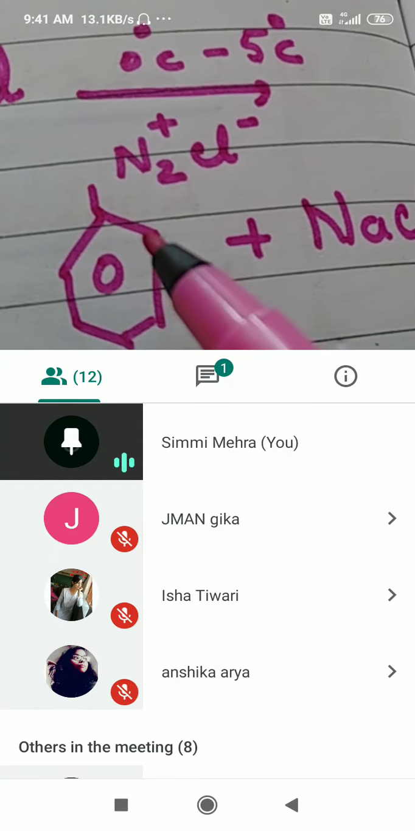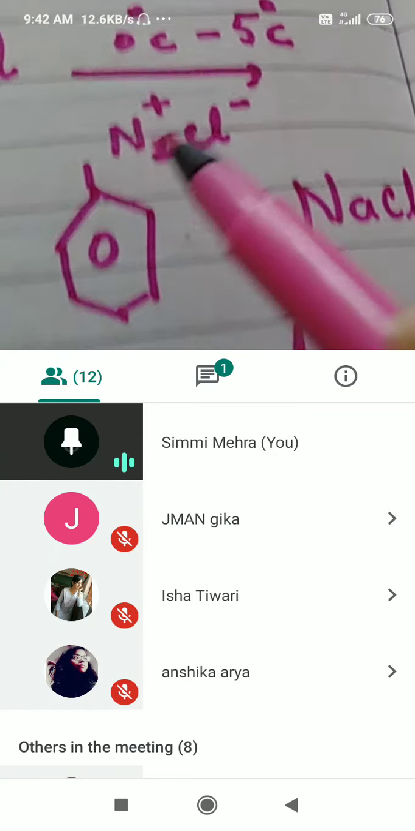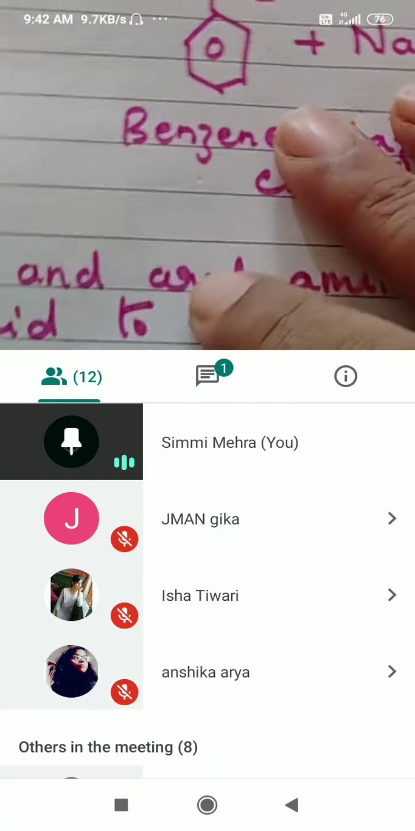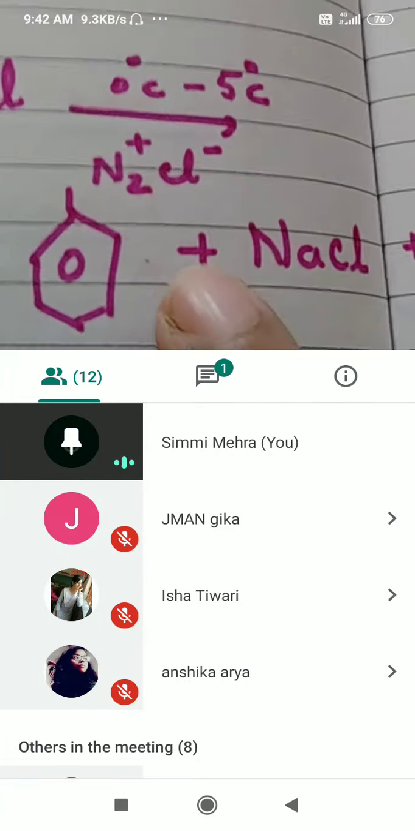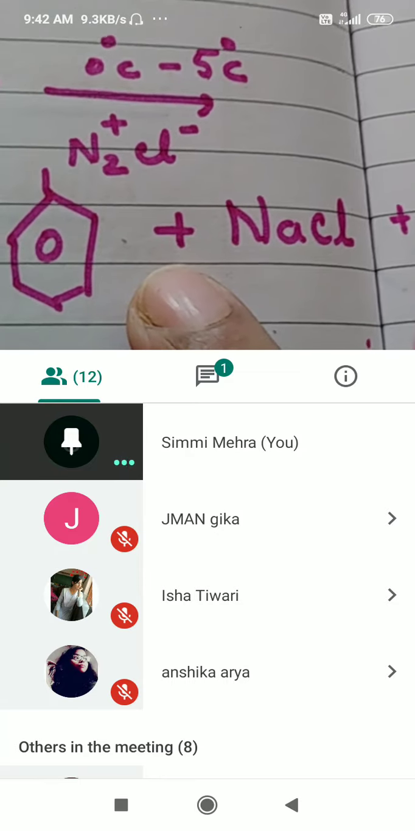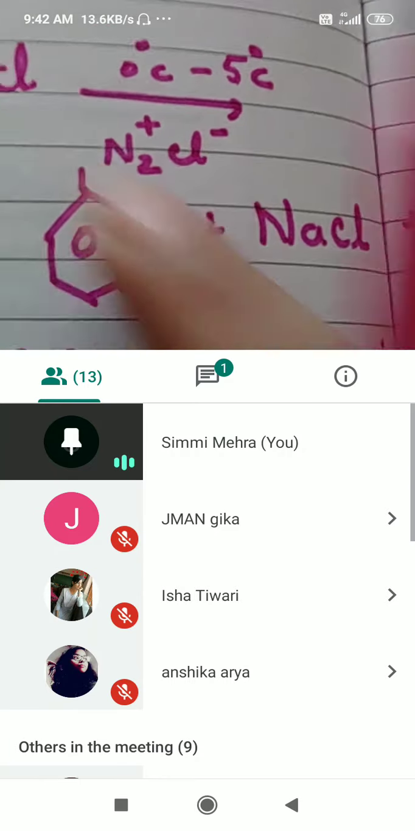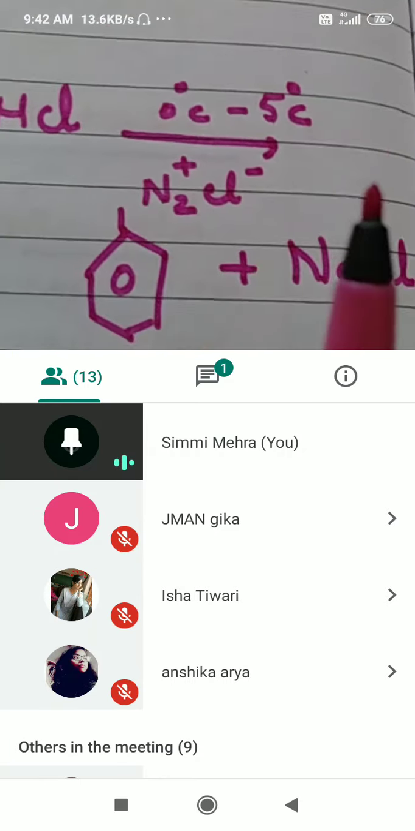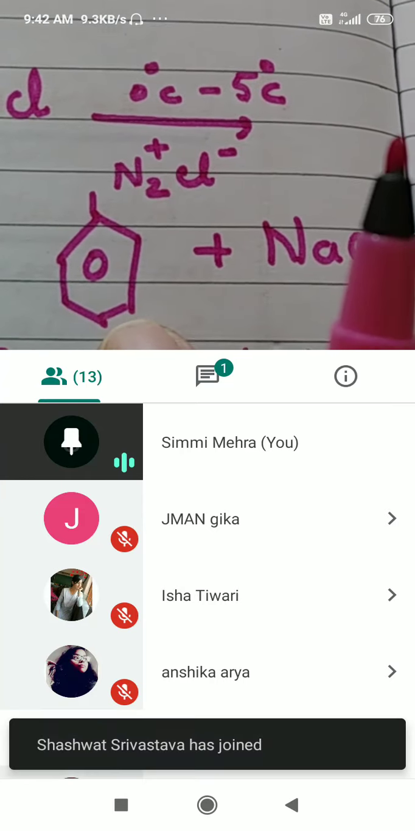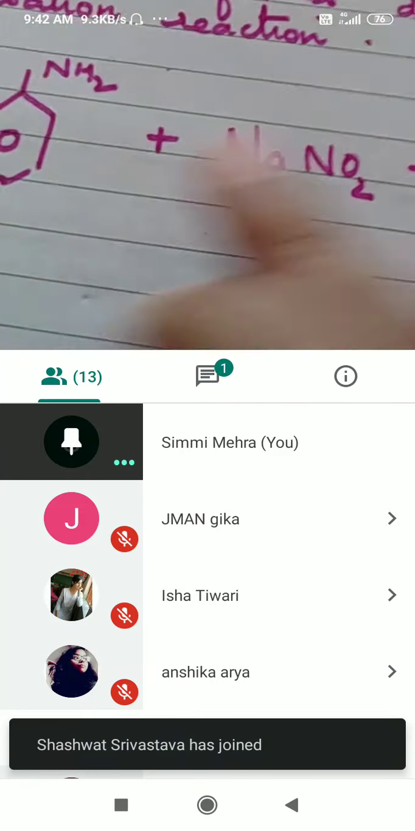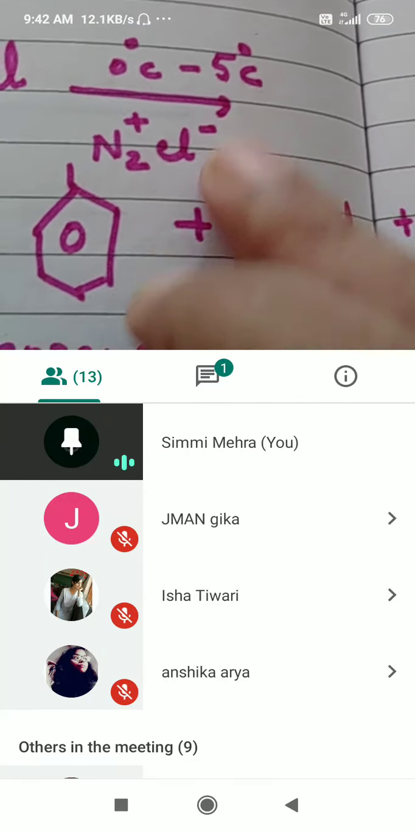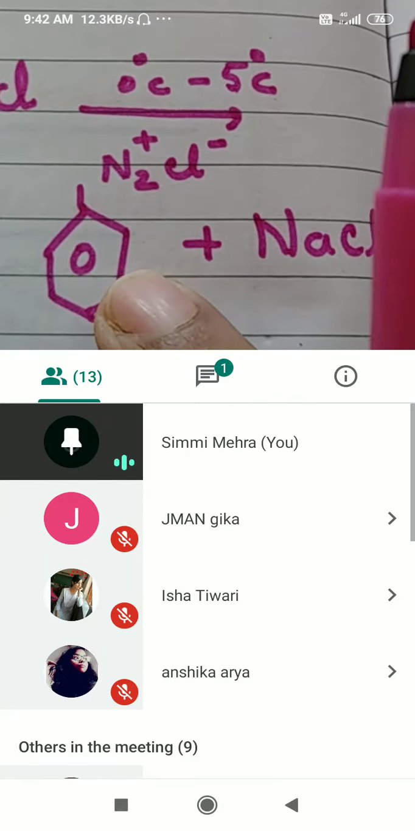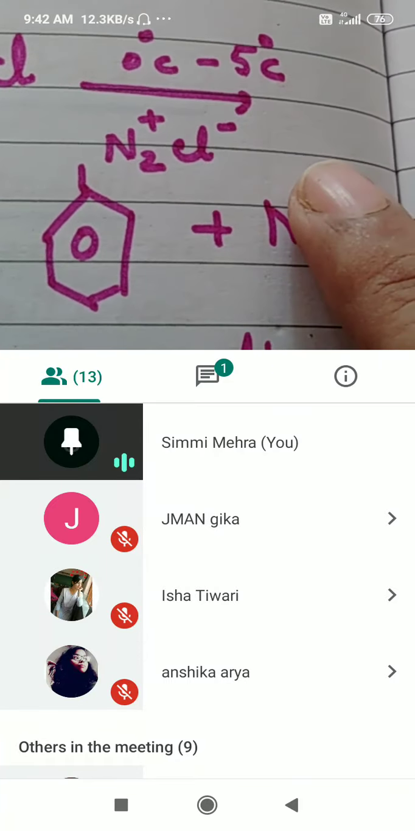So how do we detect whether diazonium salt has been formed or not? This is known as benzene diazonium chloride. This reaction is known as diazotization because diazonium salt is formed. So aniline with sodium nitrite and HCl at 0 degrees centigrade to 5 degrees centigrade forms diazonium salt. Till here it is known as diazotization.